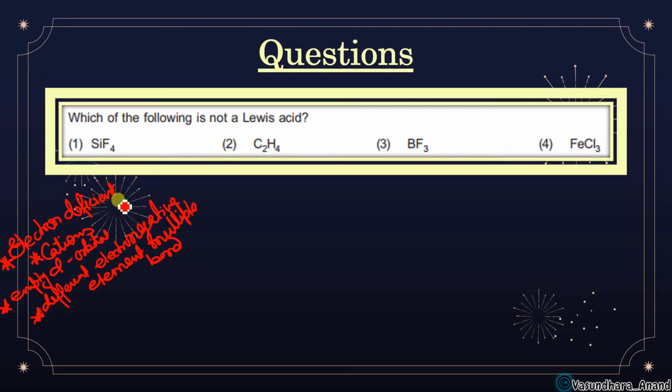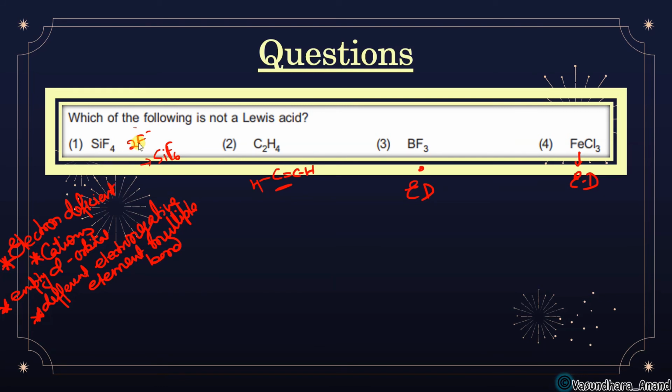Okay, so just check which of the following is not a Lewis acid. BF3 is electron deficient, FeCl3 is electron deficient. SiF4 is going to gain: 2 F minus attack it and it forms SiF6, which we just studied. And here we have C2H4, like this, where there is a multiple bond. So which is not a Lewis acid?